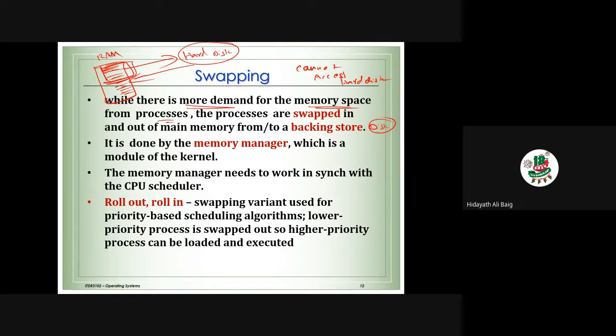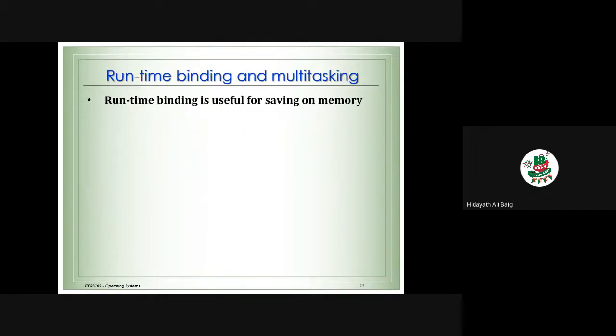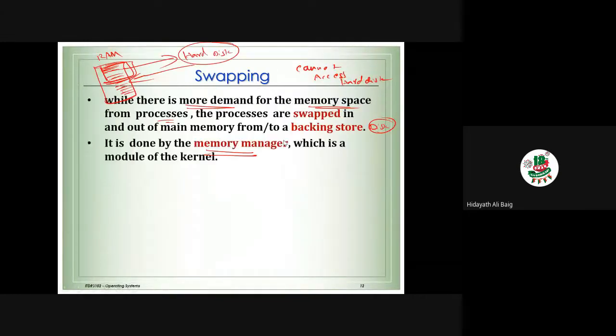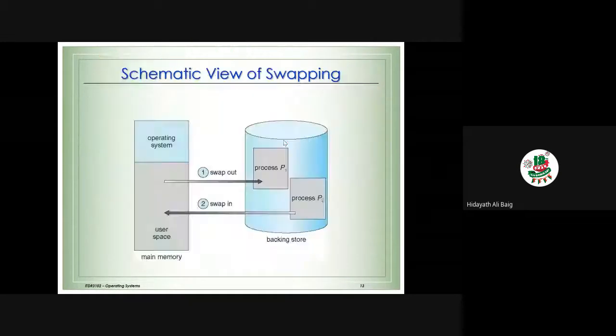Who is going to do the swapping? The swapping is done by the memory manager. I want you to remember these two things: swapping is done by the memory manager, and address binding is done by the memory management unit. Both of them are different. The memory management unit does the address binding, and the memory manager does the swapping.